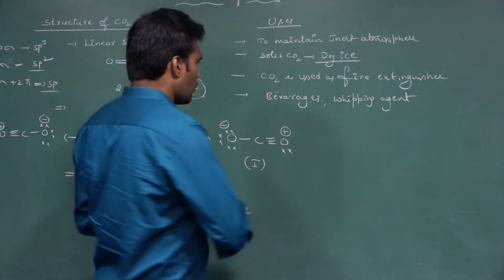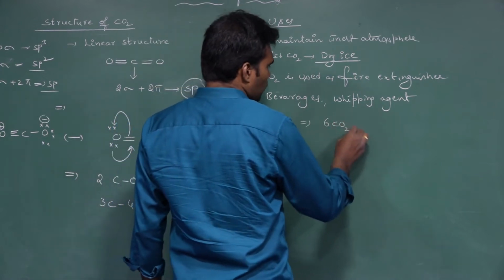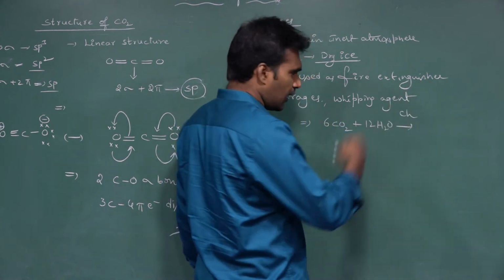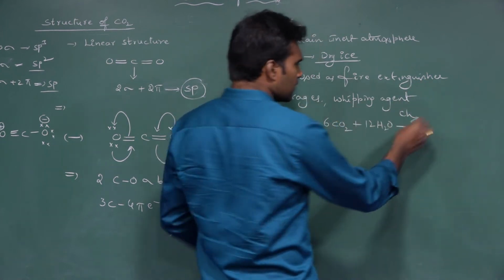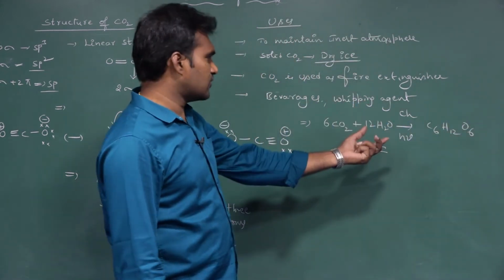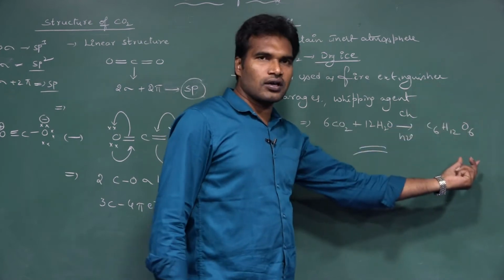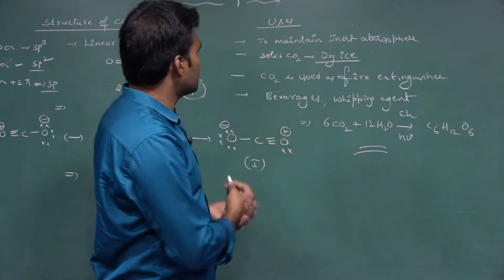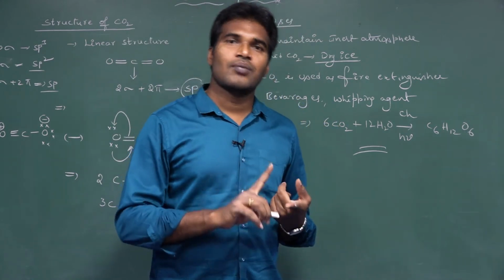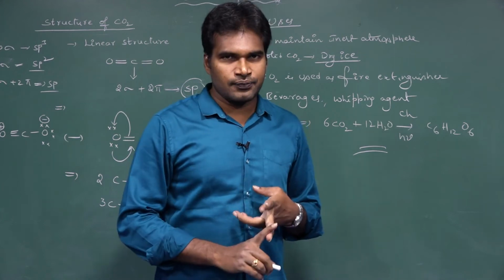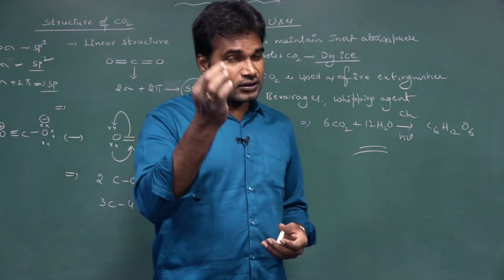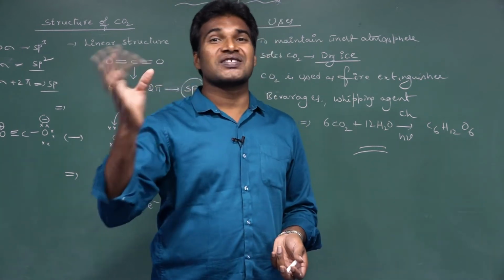As we know, in photosynthesis, what is the reaction? 6 moles of CO2 and 12 H2O in the presence of chlorophyll and light give C6H12O6. In photosynthesis, CO2 is converted into glucose. So these are some uses of CO2. We discussed the two compounds of carbon, carbon monoxide and carbon dioxide. And one more point from the last part of the video: